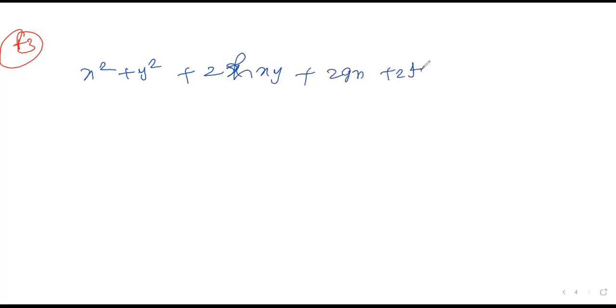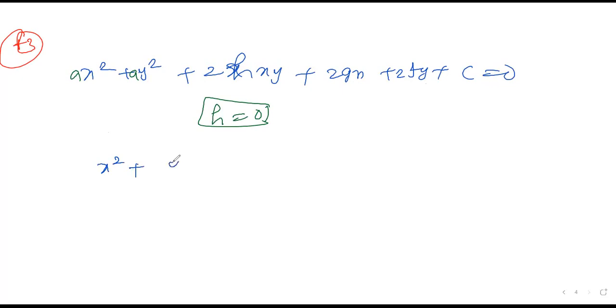Next, the formula number 3. The formula number 3 is the circle equation in another form. The general form of a circle equation is x square plus y square plus 2hxy plus 2jx plus 2fy plus c is equal to 0. Some people write it like ax square and ay square. Nothing wrong in that. This is a general equation format. Generally, in the general equations, the h value is 0. You might have seen the equation like this.